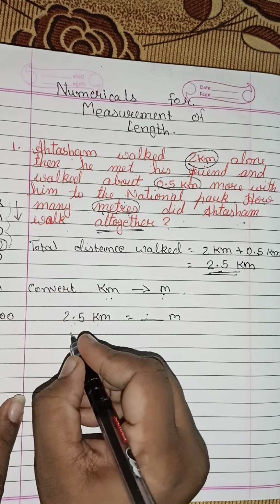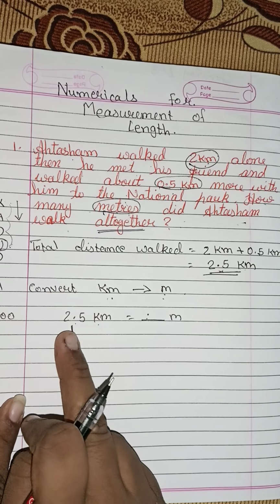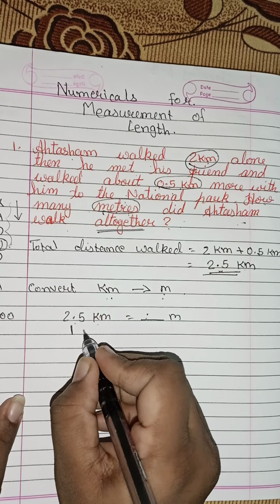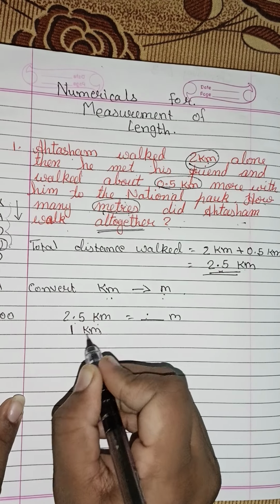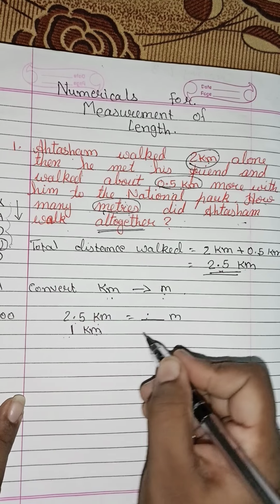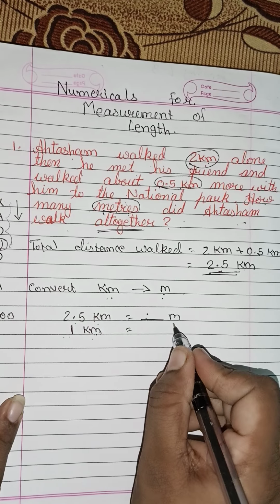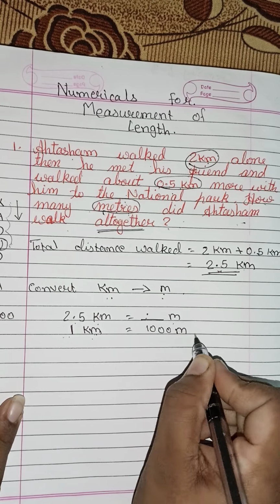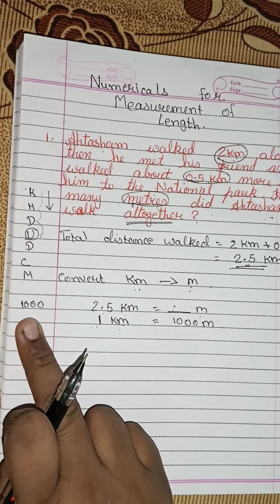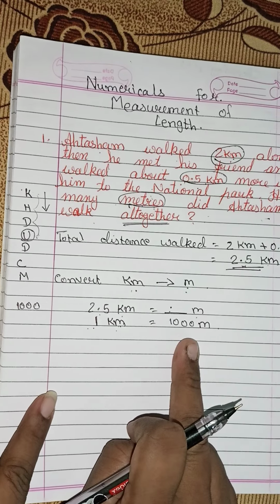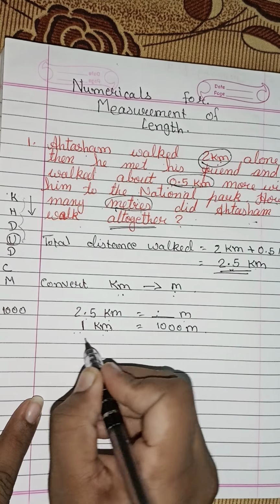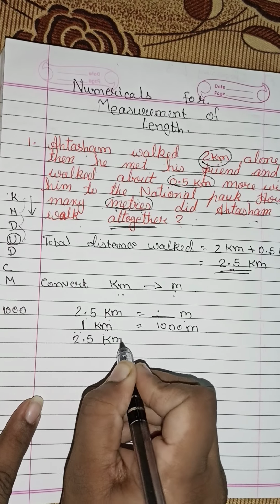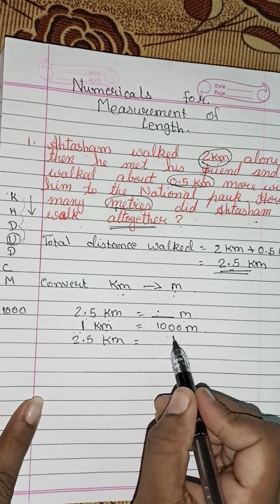So always find out first how much 1 kilometer or 1 meter or 1 centimeter is. So 1 kilometer is equal to how many meters? It's 1,000 meter, right? Because here we had seen that 1,000 you have to write in a multiplication place. Now you have to find out 2.5 kilometer is equal to how many meters, right?